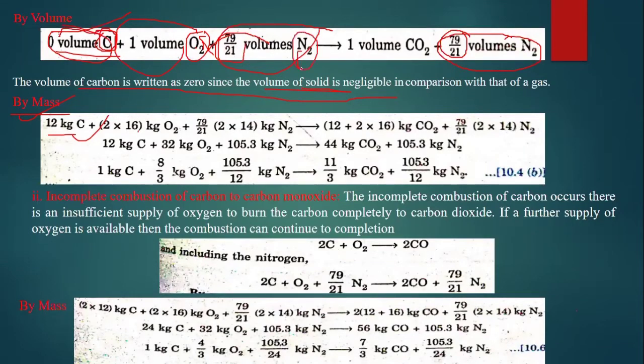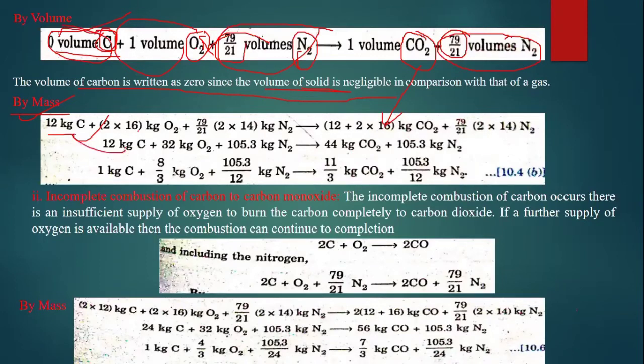What is N2? The atomic weight of nitrogen is 14, so 14 into 2 kg of N2. And the product: C is 12 plus 2 into 16 for O, so this much kg of CO2, plus the same 79 by 21, 2 into 14 nitrogen.